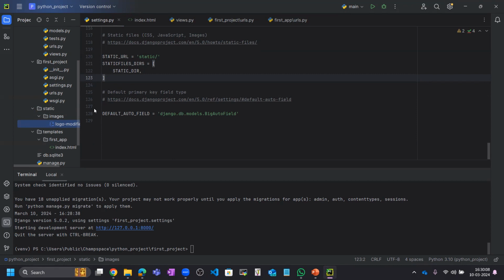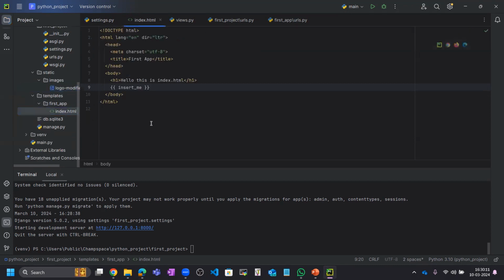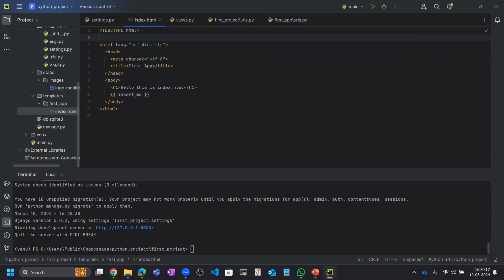So for that, let me go to this index.html, and inside this index.html, let me add another code for rendering the static files. So here we will use load static, load static files.